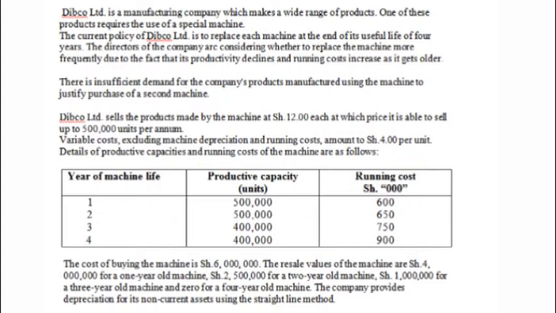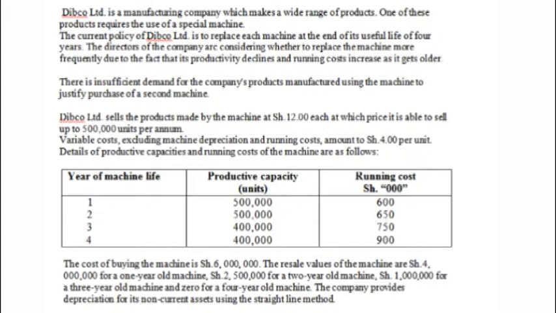Then we are also given other information in relation to the costs. We are told variable costs, excluding depreciation and running costs, amount to 4 shillings per unit. So this 4 shillings does not include depreciation, neither does it include running costs. The running costs have been given in the table down there independently for the whole year.